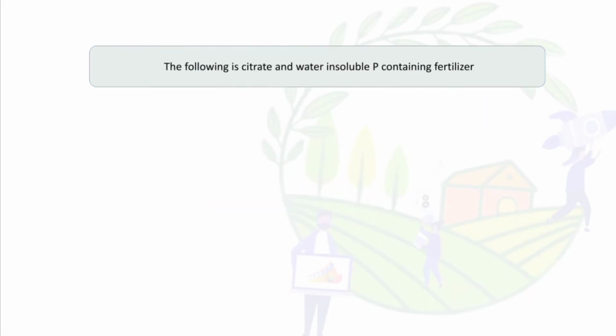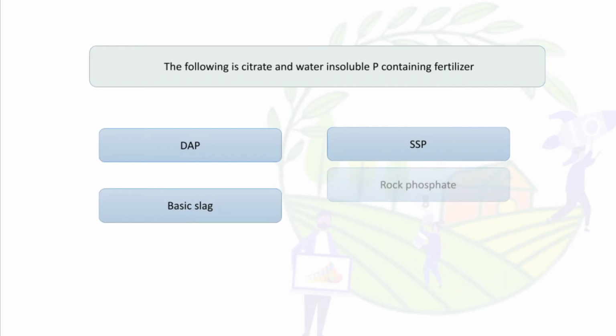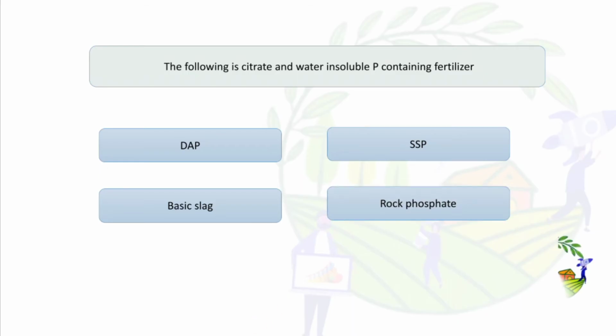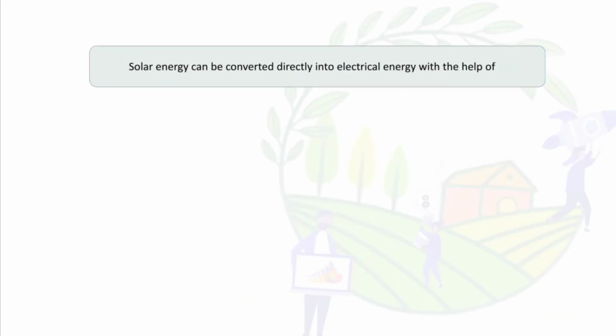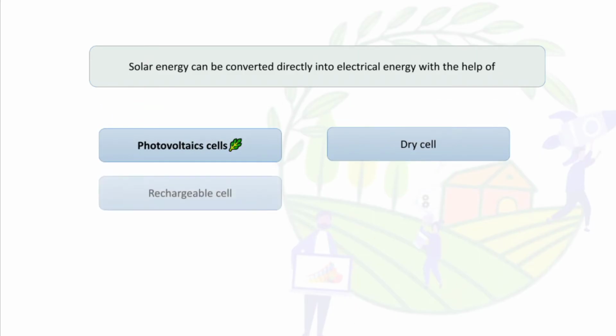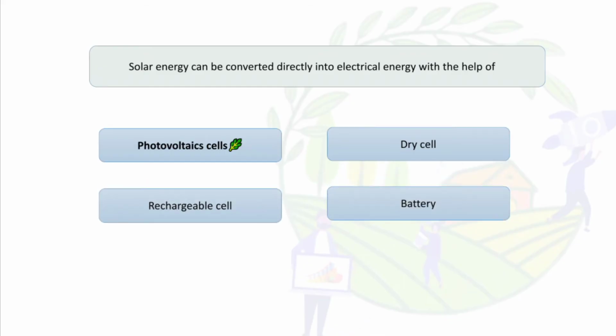The following is a citrate and water insoluble P containing fertilizer: DAP, SSP, basic slag, rock phosphate. So the answer is rock phosphate. And solar energy can be converted directly into electrical energy with the help of photovoltaic cells, dry cells, rechargeable cells, battery. The answer is photovoltaic cells, right?